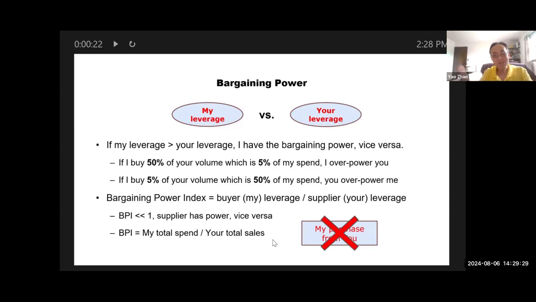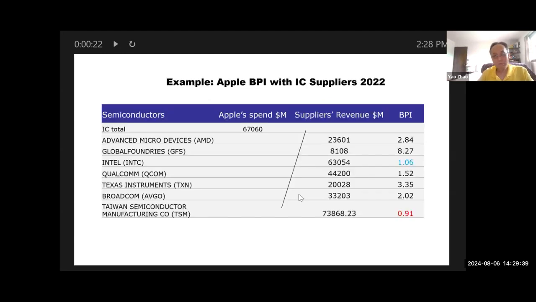The last piece of information is actually very hard to find, honestly. And you don't need it. So let me use Apple as an example, right? So let's say 2022. Apple's PPI with the integrated circuit suppliers: Apple spent about $67 billion on semiconductors in year 2022, right? That's this number over here, Apple spent.